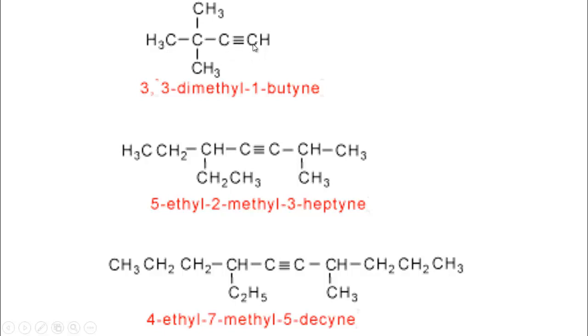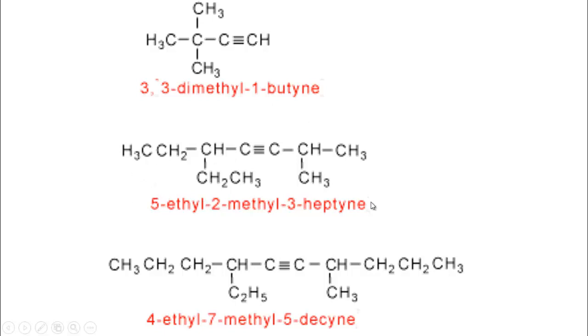And at the first carbon there is a triple bond. Follow here, I have said in the longest chain, numbering should be started from the end nearest the triple bond, isn't it? So here first, second, third, at this third carbon there are 2 methyl radicals substituted. For this its name will be 3,3-dimethyl-1-butyne or 3,3-dimethylbut-1-yne, similar to alkene.